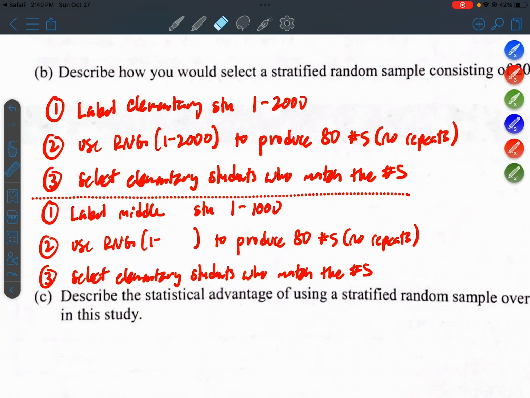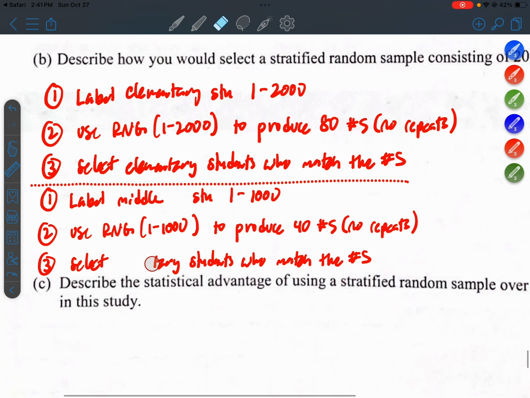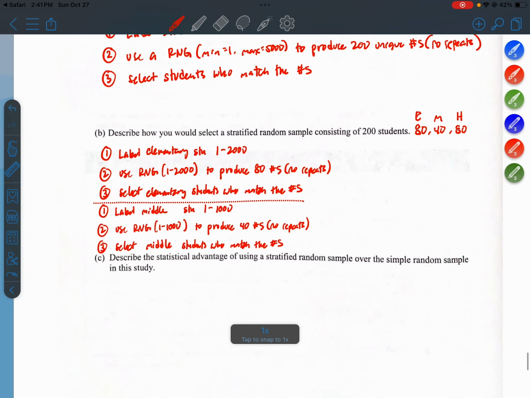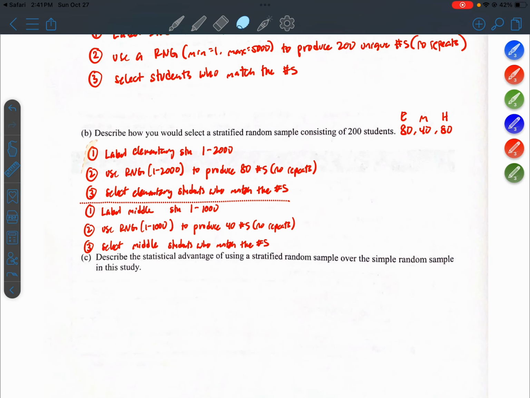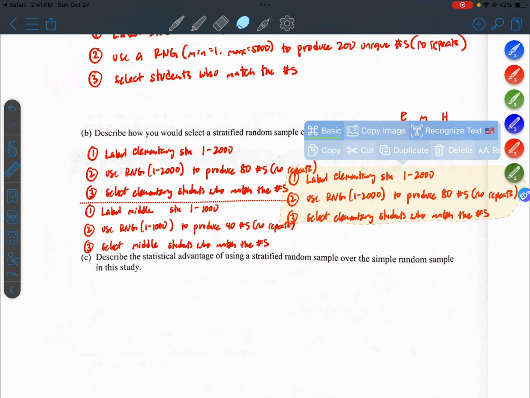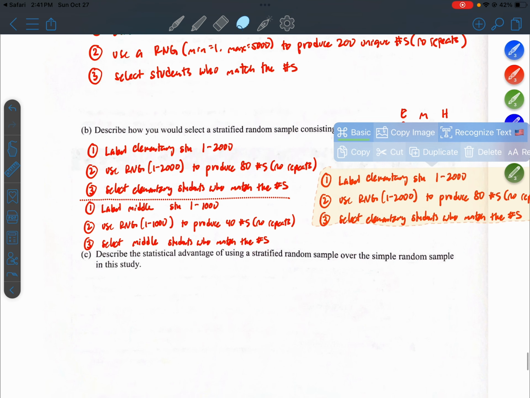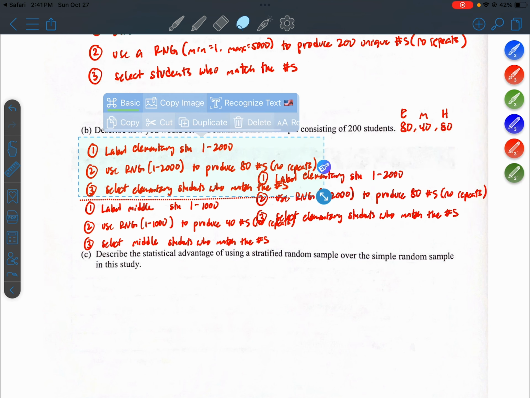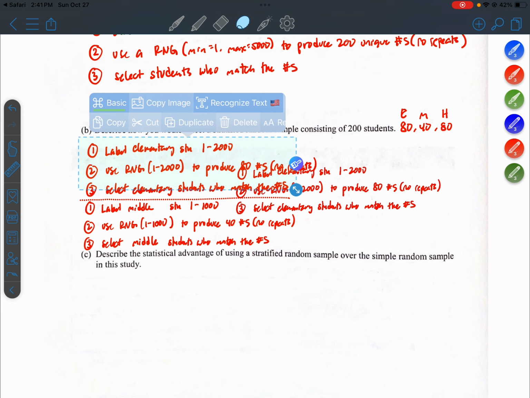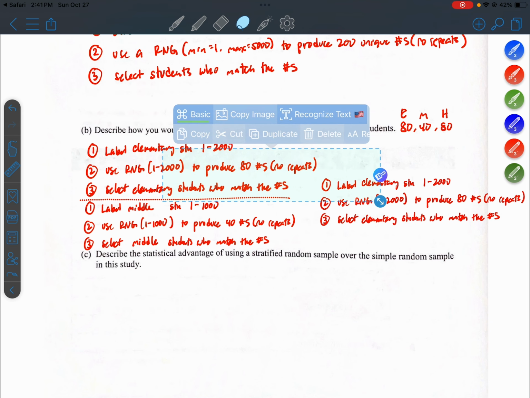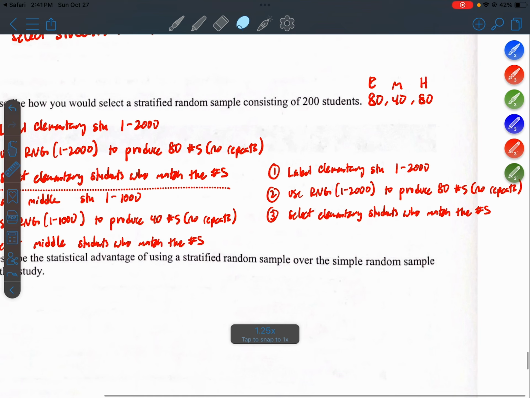Use a random number generator, set from 1 to 1,000, and we're only going to produce 40 numbers now. And then we'll select the middle school students who match those numbers. All right, and then now we need to repeat this process for the high school students.